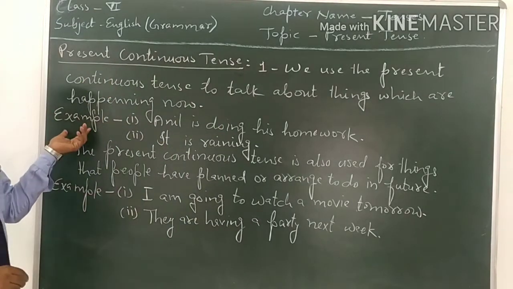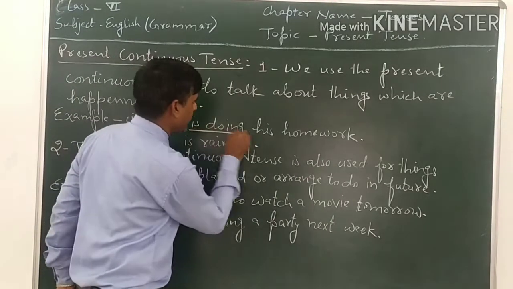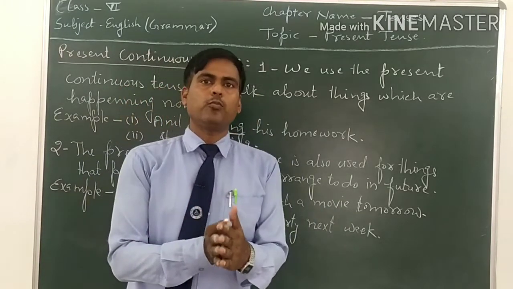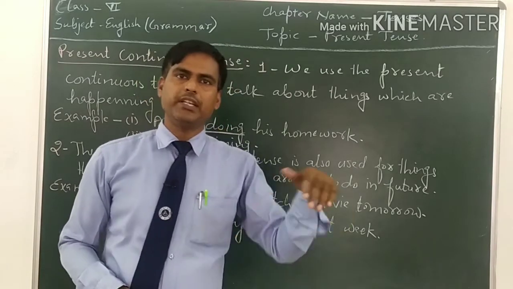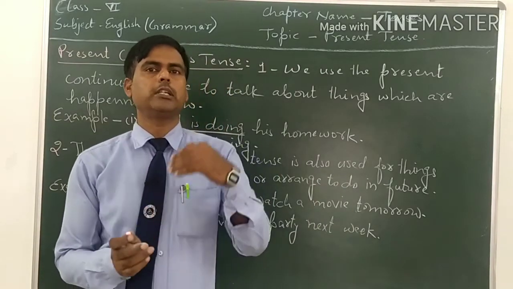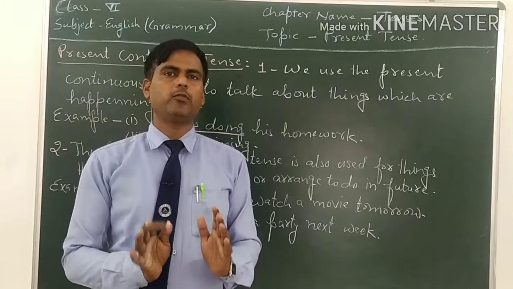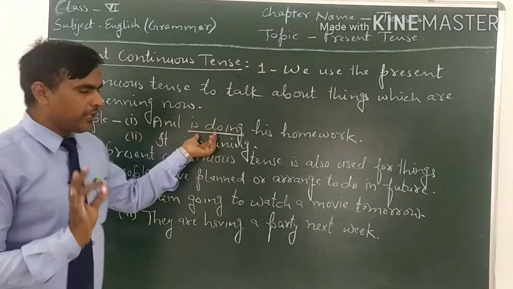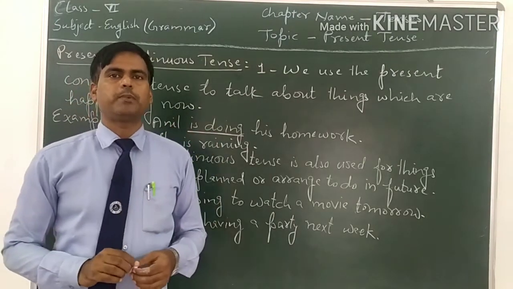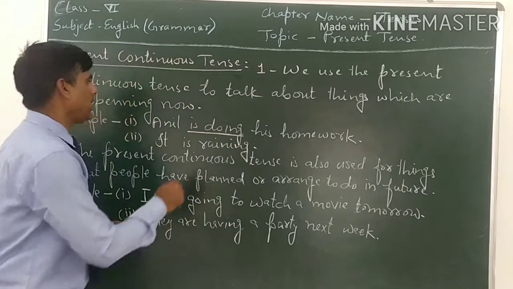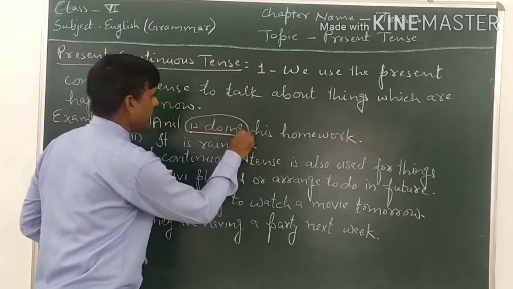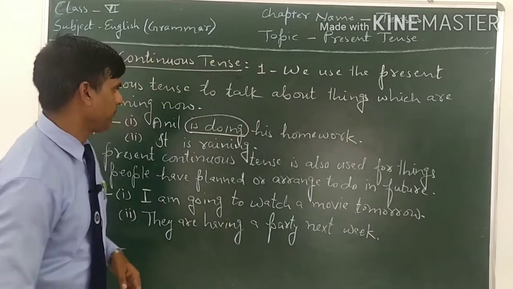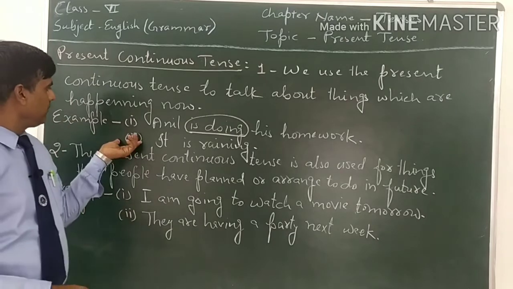So, see the example. Number one, Anil is doing his homework. Means, Anil has started his homework, but it is not yet finished. अनिल ने अपना होमवर्क करना तो शुरू कर दिया है, लेकिन अभी तक वो फिनिश नहीं हुआ है. So the work is in progress. That's why we will use present continuous tense. So, Anil is doing his homework shows us that the work is in progress. It is not done.